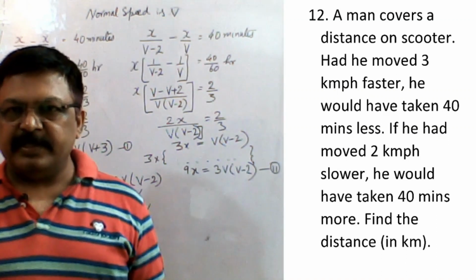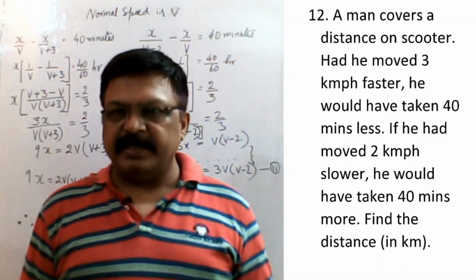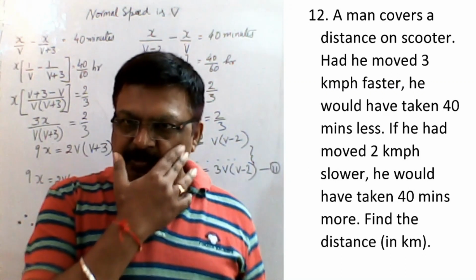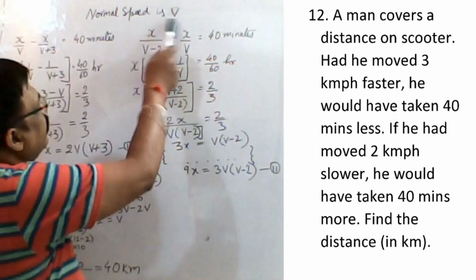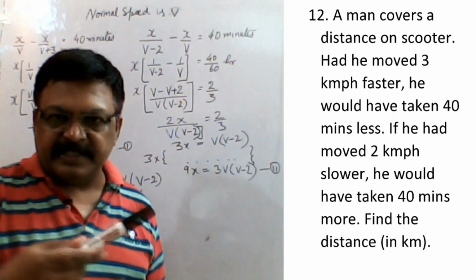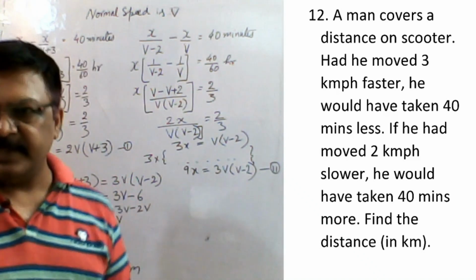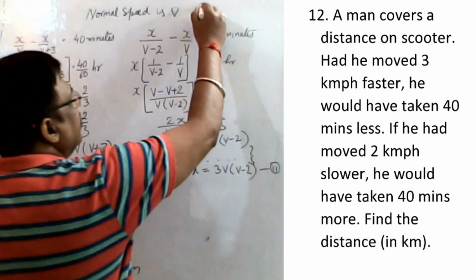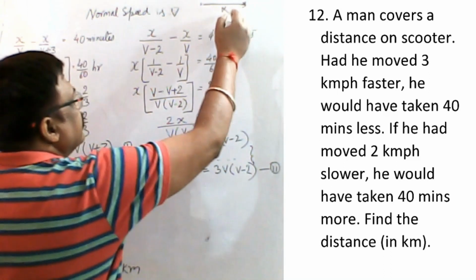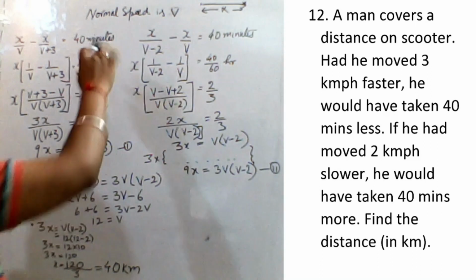Had he moved 3 km per hour faster, he would have taken 40 minutes less. So consider the man on a scooter moves with a normal speed of V km per hour. If he increases the speed by 3 km per hour, he will reach the same destination. Suppose this is the destination, and the distance is X. So take the normal speed as V.